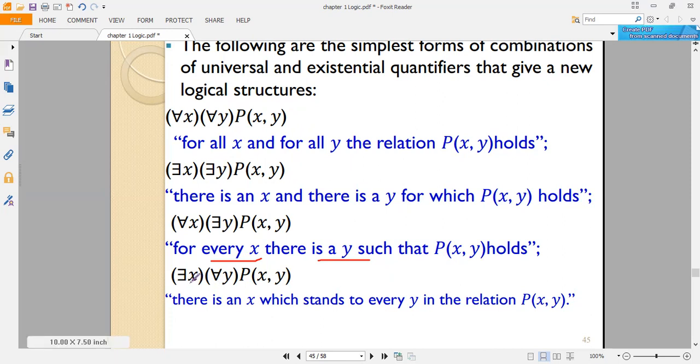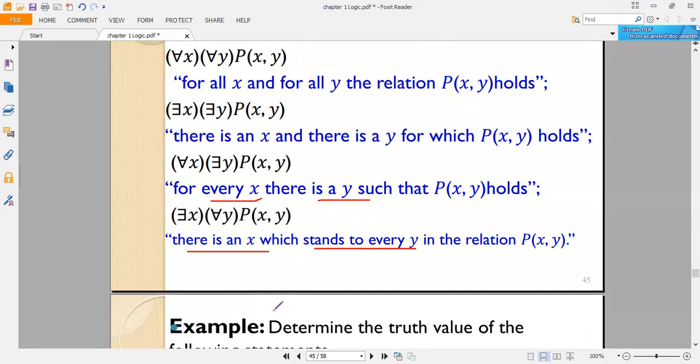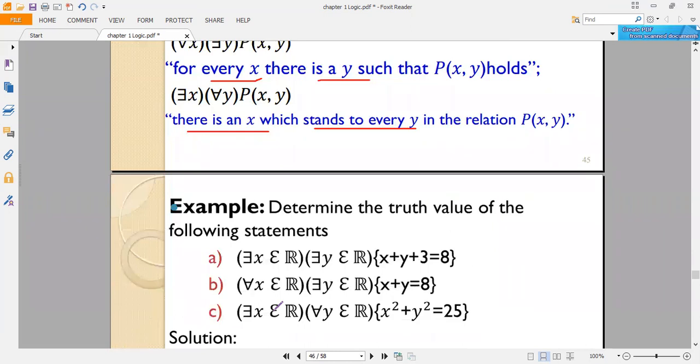And the last one: there exists x for all y, p of x, y. There exists a unique x that stands for every y. There exists a unique x that satisfies p of x, y for every y in the universe of discourse. So this is the combination of quantifiers.